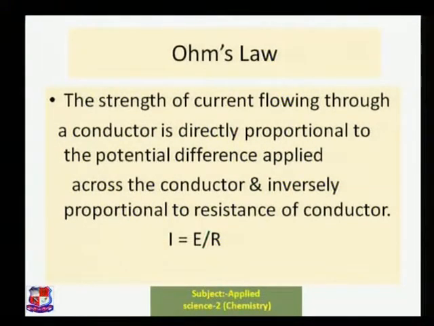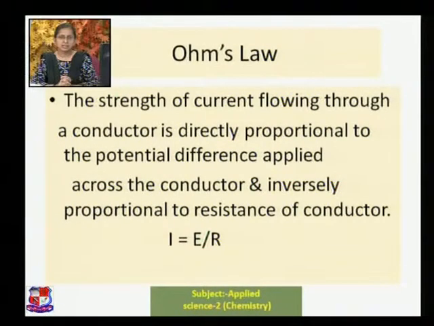We have seen Ohm's law, which states that the strength of the current flowing through a conductor is directly proportional to the potential difference applied across the conductor and inversely proportional to the resistance of the conductor.